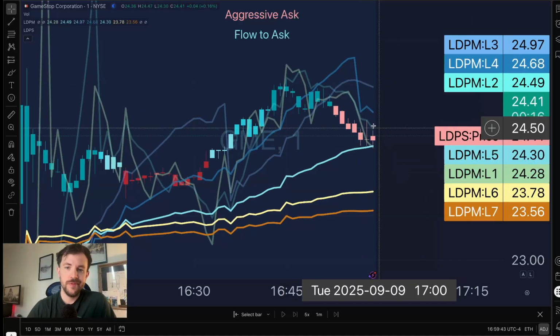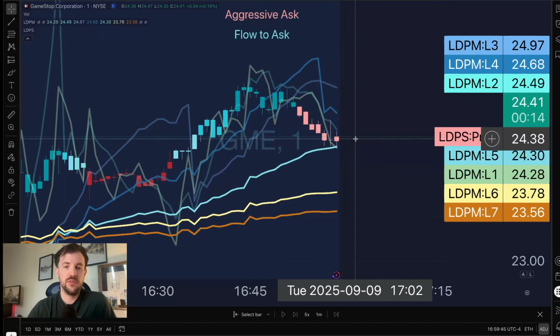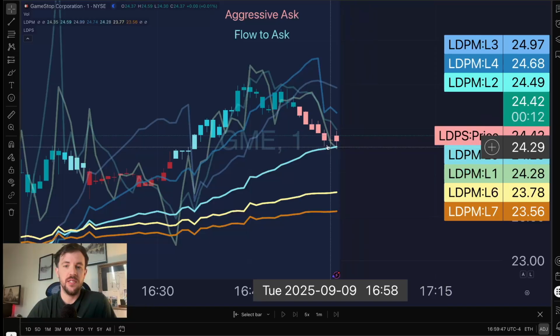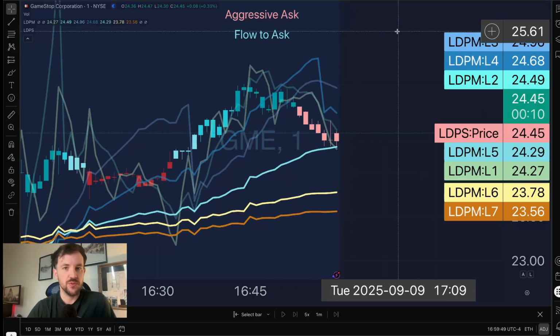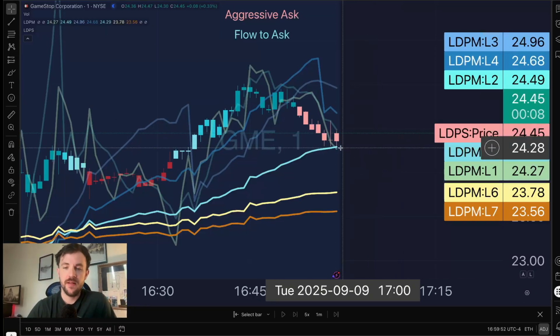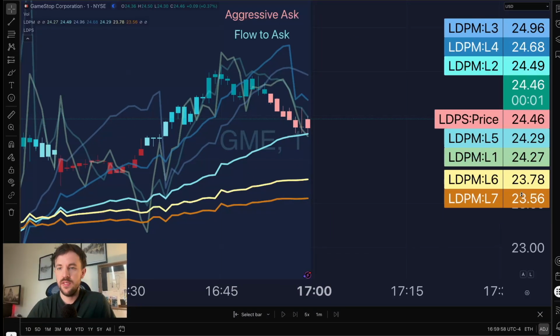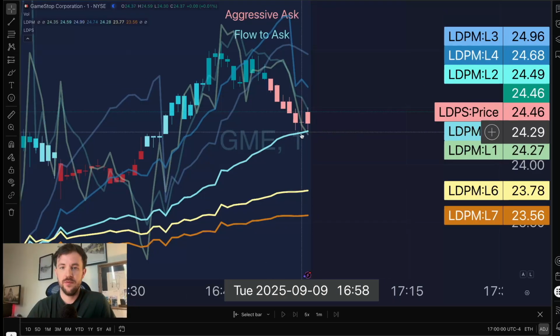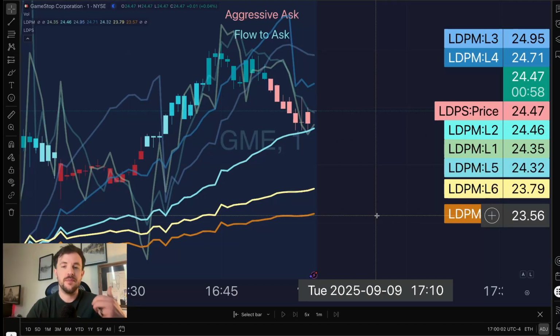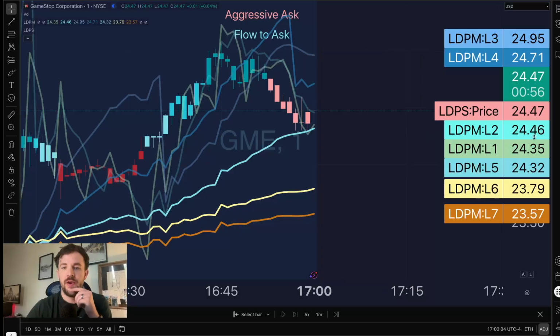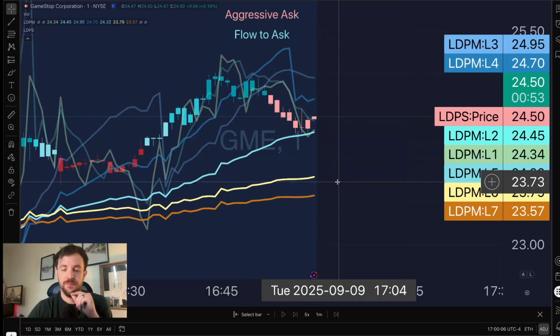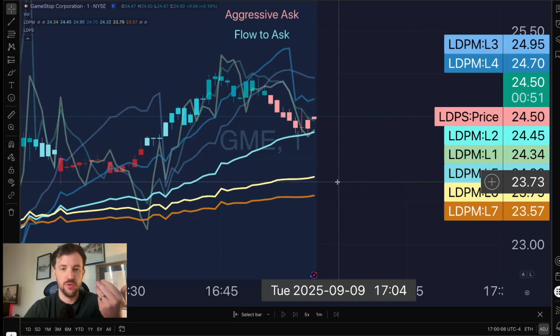The name of the game is just to monitor the situation, see if the liquidity switches back to bullish, in which case we should bounce up. But if that liquidity keeps its bearish prints, then the LDPM L5 support failing is the most likely outcome. But for now, it looks like a little bit of a bounce is underway. So probably not too surprising if bullish liquidity returns.